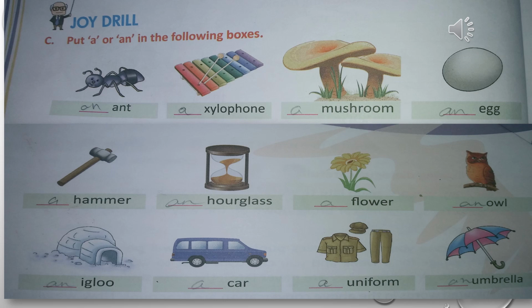There are two particular words in this exercise which I have already explained to you, hourglass and umbrella. With hourglass also we have used article AN, and with umbrella also. In umbrella U is a vowel, but in hourglass H is not a vowel. It's a consonant, but we have used AN because H is silent and we are listening to the sound of O. That's why we have used article AN here.